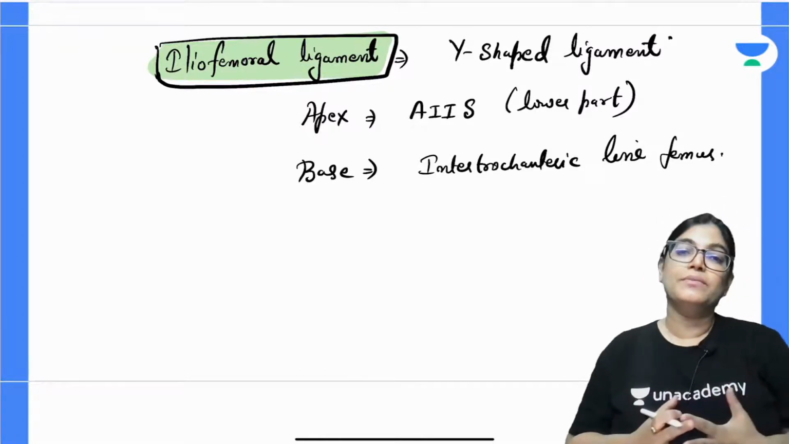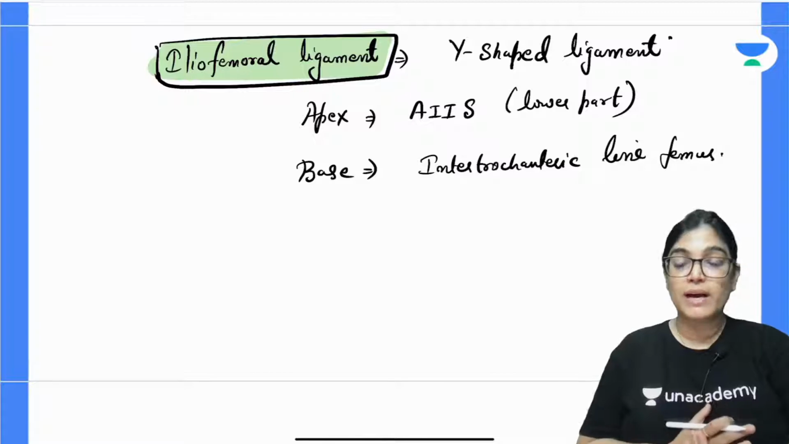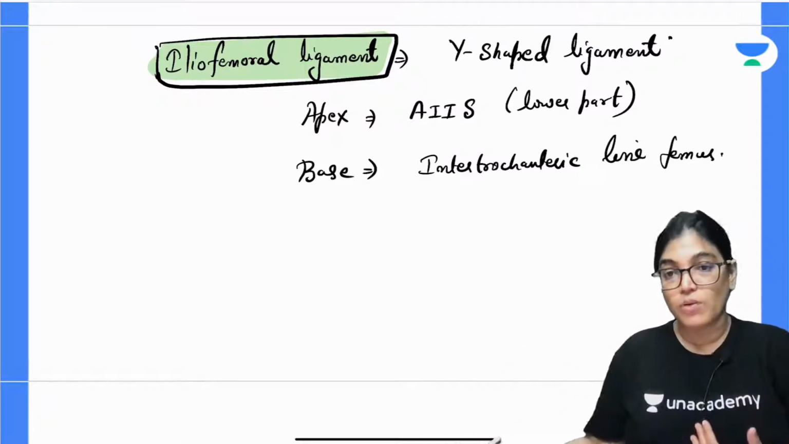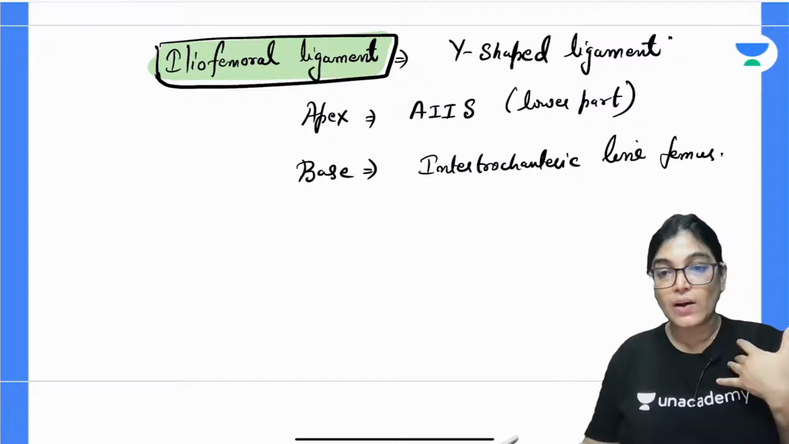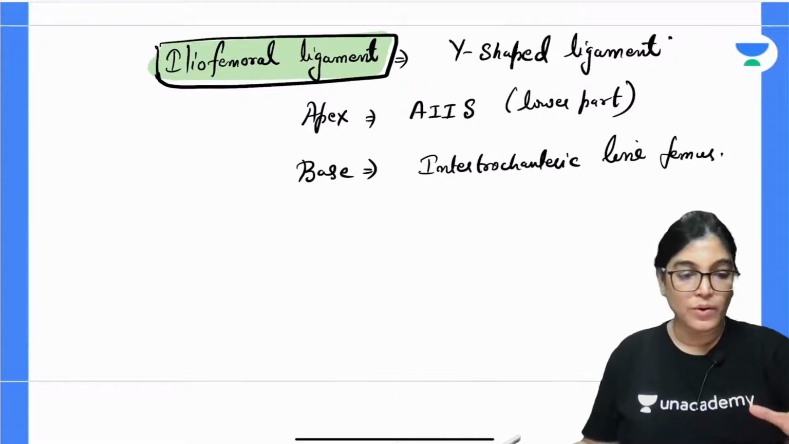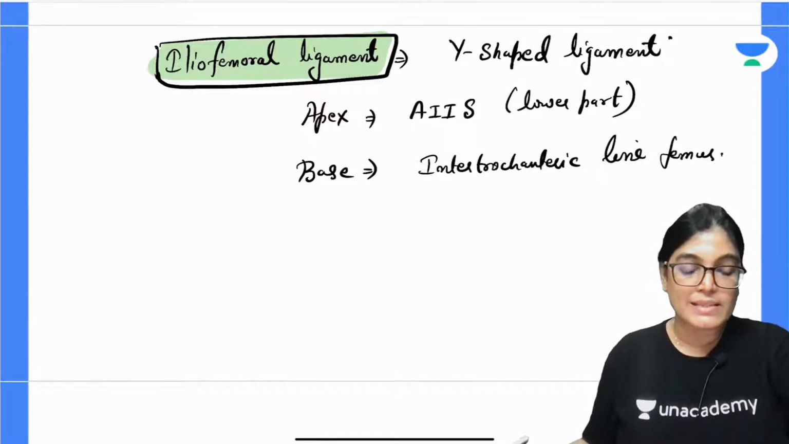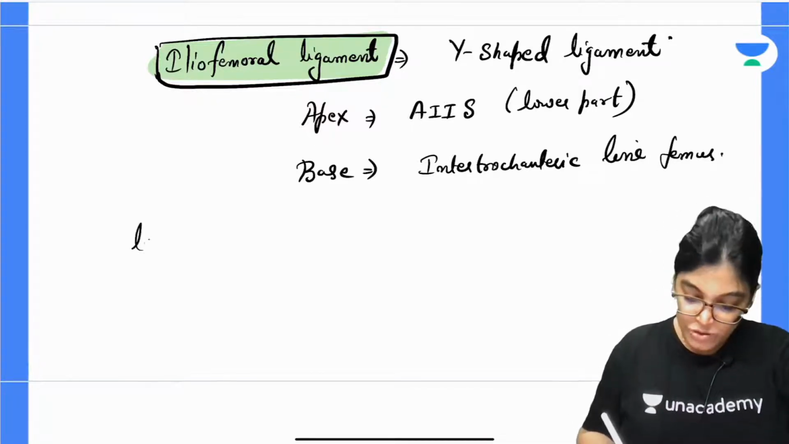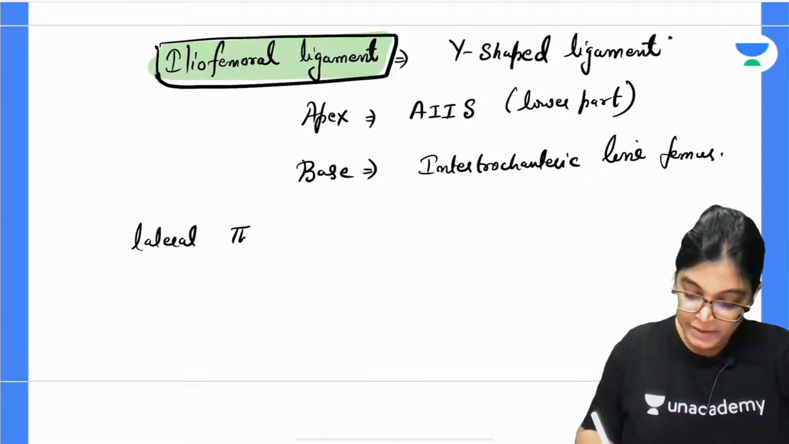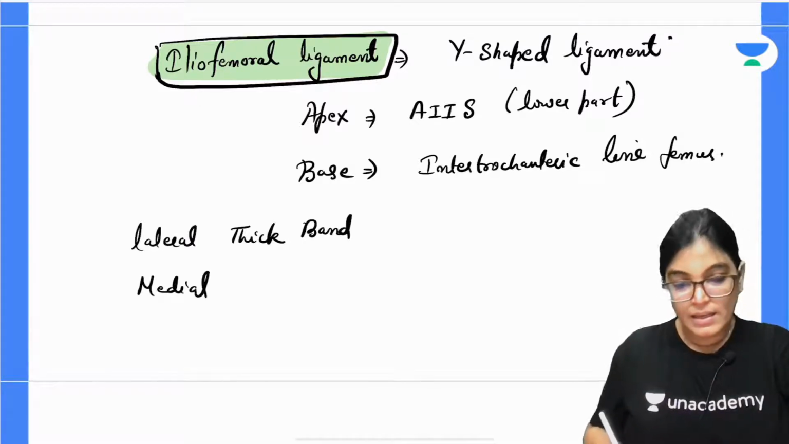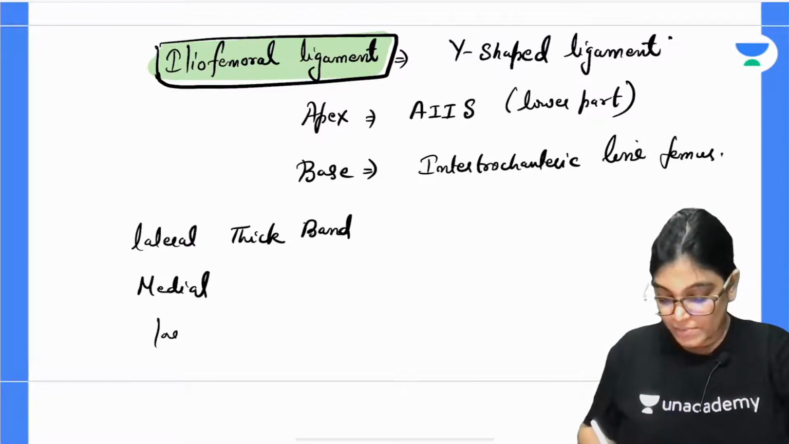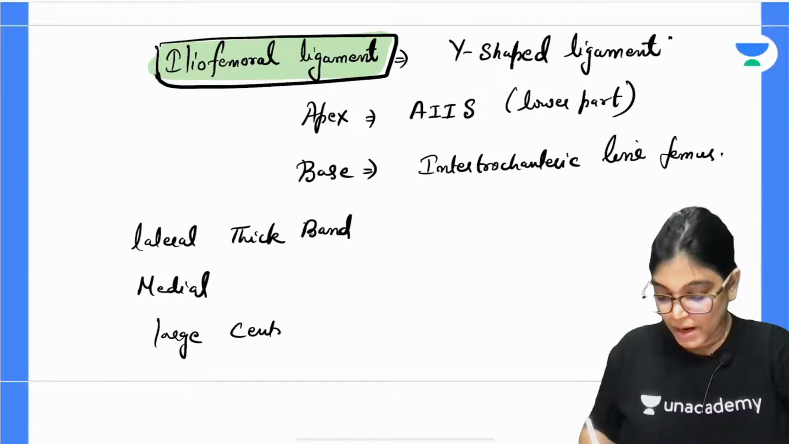Actually, when we talk about this iliofemoral ligament, it is one of the strongest ligaments in our body and it is preventing our body from falling backward. It has a lateral thick band, a medial band, and a large central part which is thin.